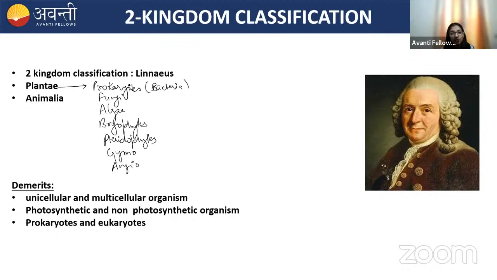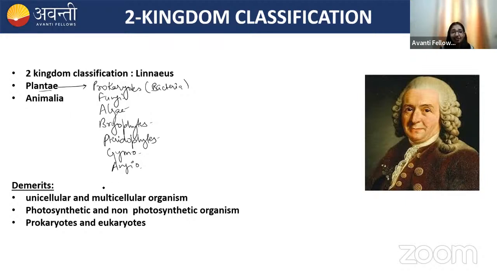So Linnaeus kept bacteria, fungi, algae, bryophytes, pteridophytes, gymnosperms, and angiosperms all under the kingdom Plantae. And Animalia includes invertebrates, vertebrates, and protozoans.